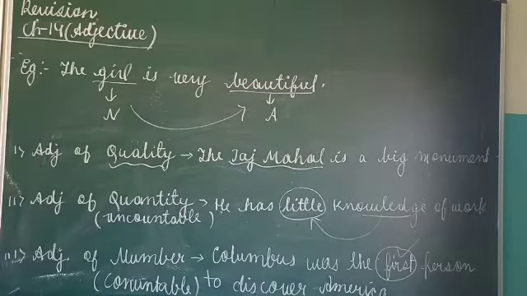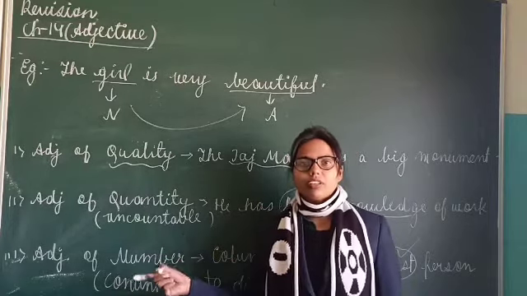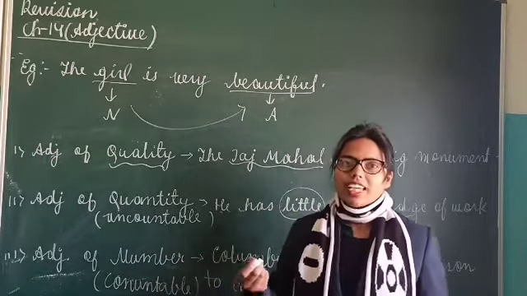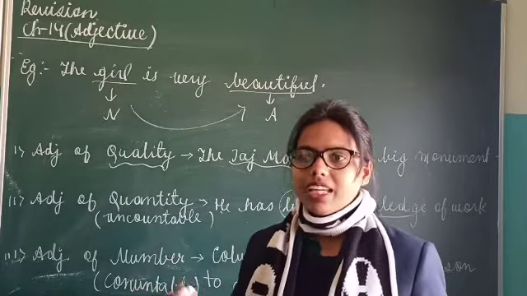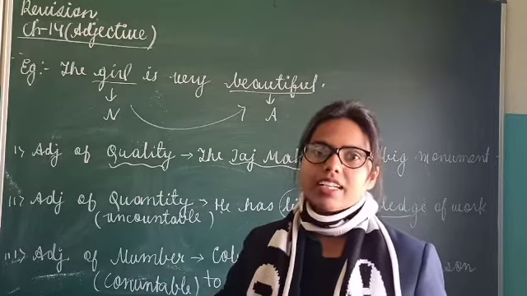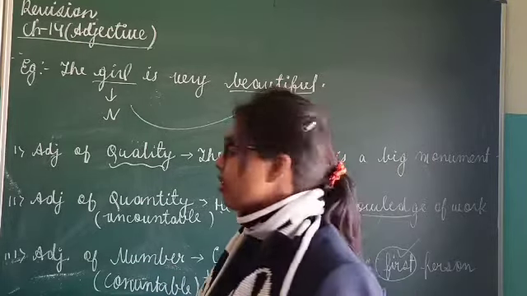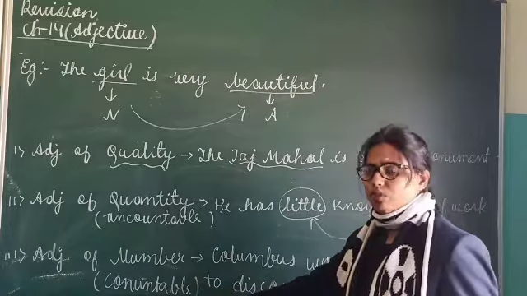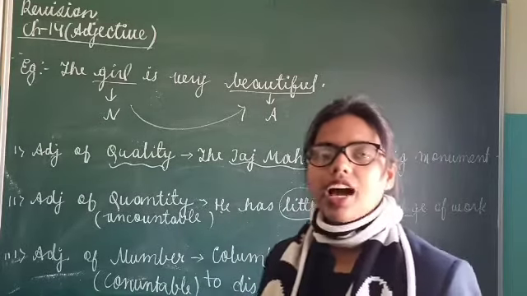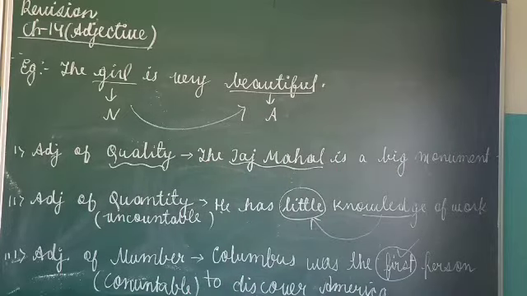Like many. Many you can count, but much you cannot count. For example, whenever we say how much milk do you need, we never say how many milk you need, because many we use when the things are countable. Milk you cannot count. You can measure it, you cannot count it. There is a difference between measurement and counting. So generally adjectives of number are countable things and adjectives of quantity are uncountable things. Okay. Now demonstrative adjective, interrogative and possessive adjective.